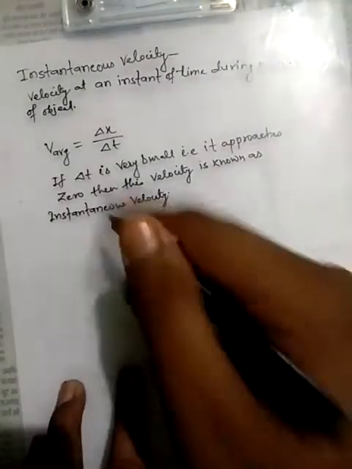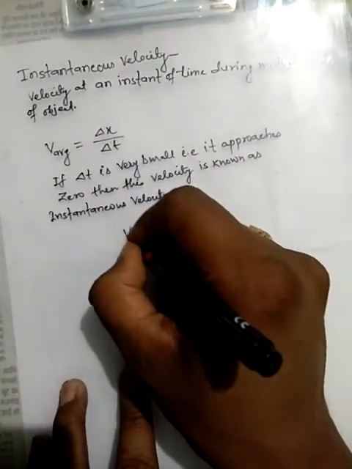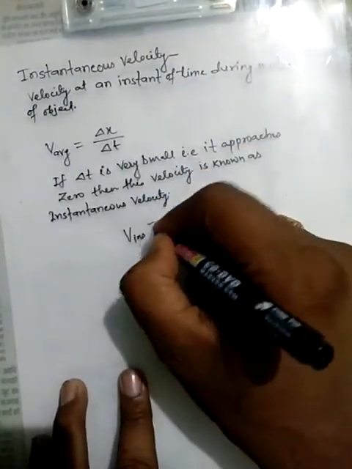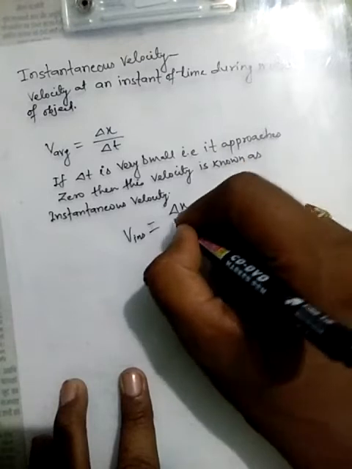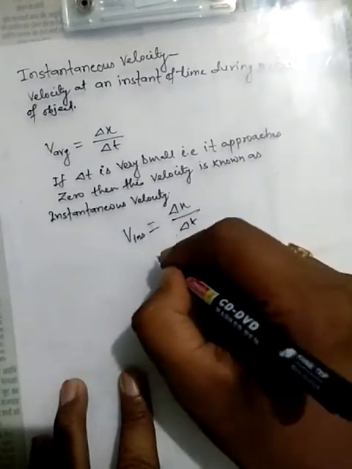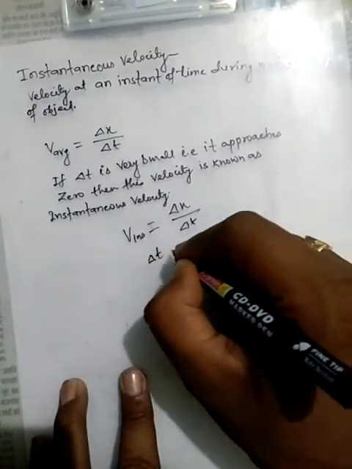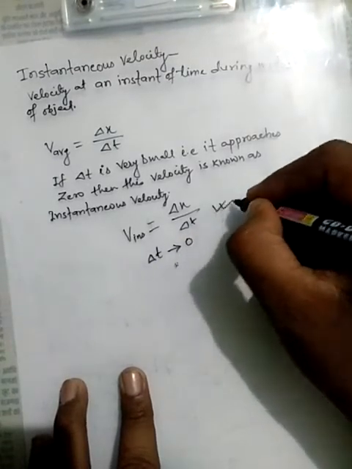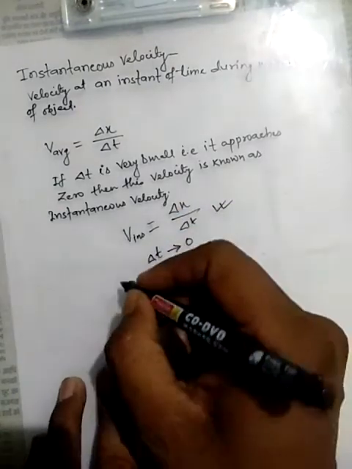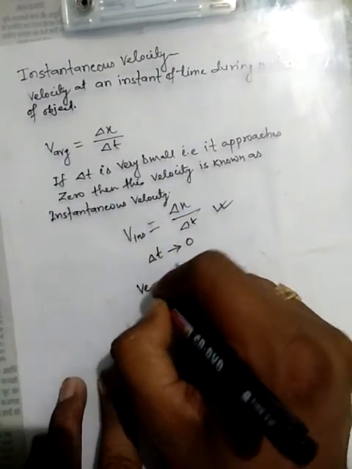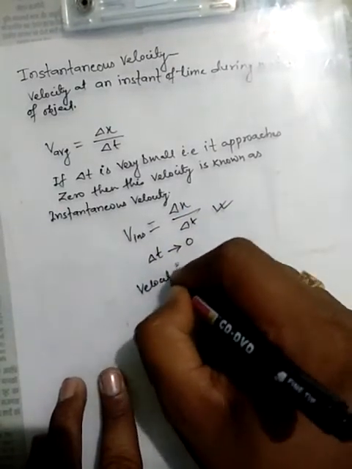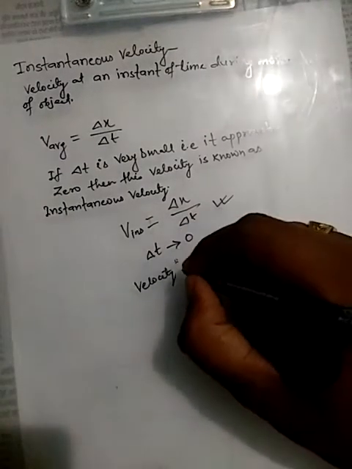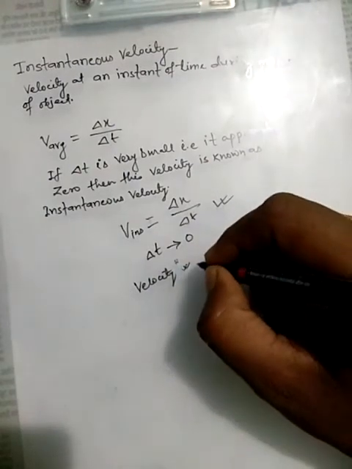It can be represented as v instantaneous equal to delta x upon delta t when delta t approaches 0. This is the instantaneous velocity. It is also known as simply the velocity of the object. It is also a vector quantity and the SI unit is meter per second.